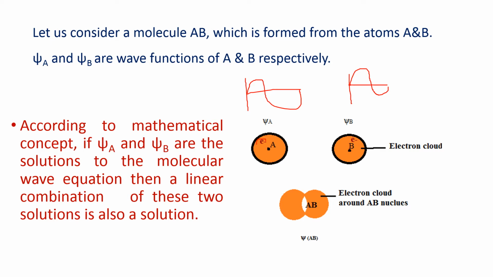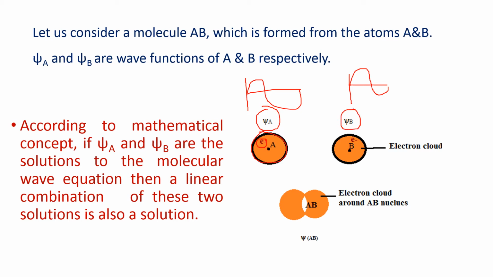So this electron is moving in the form of a wave in a specified region around A, so it is called the wave function psi A. And this electron is moving around B in a specified region, and so it has some wave function, that is psi B.